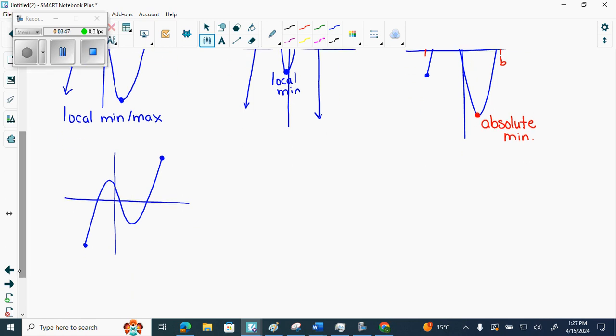Let's first off talk about the endpoints. What is this endpoint? It can be an absolute minimum because it's the absolute minimum my graph goes. But as for an actual minimum where it curves, like a local maximum, it doesn't do that, right? So your endpoints can be the absolute highest or lowest you go, or nothing, just endpoints. This one is an absolute max. Now sometimes one of the endpoints is an absolute min or max, and the other one is just an endpoint.